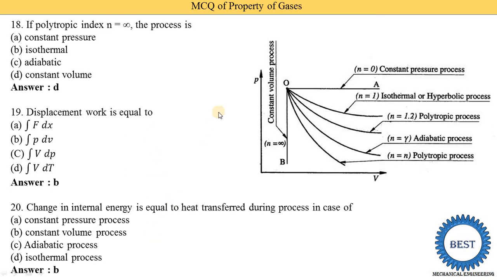Because the area under the PV diagram indicates the work done. Here you see this straight line means it is a constant volume process. In this line there is no area, which means there is no work done, and no work done means the internal energy change is equal to the amount of heat transfer.